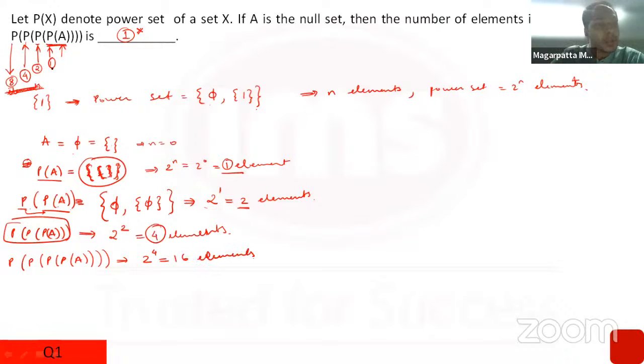Okay. So here 2 to the power 1 is 2. 2 to the power 2 is 4. Next one would be 2 to the power 4, that is 16. And therefore the answer to this question was 16. Okay. Now, if you knew the concept of power sets, you could get into this question. Once you could start this question, you could see the number of elements, what is happening. It was not very lengthy, and if you understood the concept of power set, you could have tried this one. If you are not aware of power sets, you would have left this question and gone ahead.